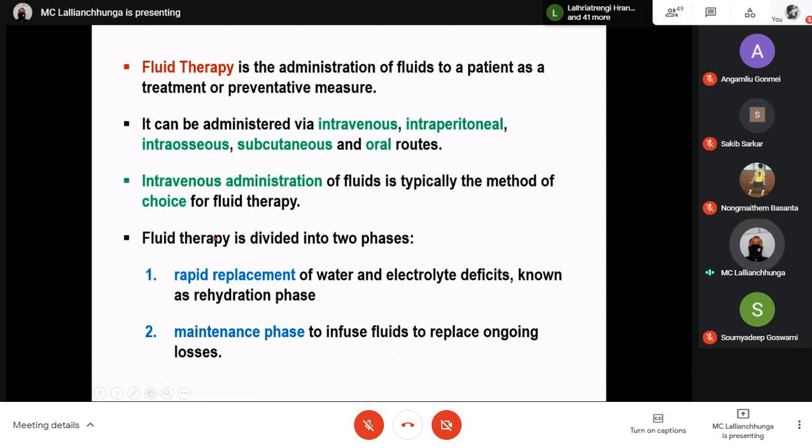And after that, when the immediate threat is overcome, you have to maintain again. You have to maintain this fluid balance, which is known as the maintenance phase, to infuse fluid to replace ongoing losses. So there may be ongoing losses in the form of sweating, or in the form of excreting urine. So you have to maintain that again. The first one is overcoming the immediate threat by doing this fluid therapy, but after some time you have to maintain that.